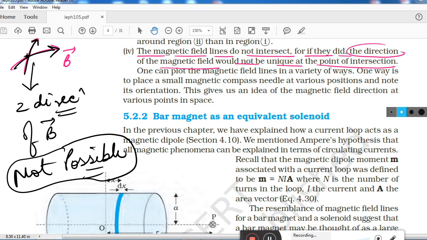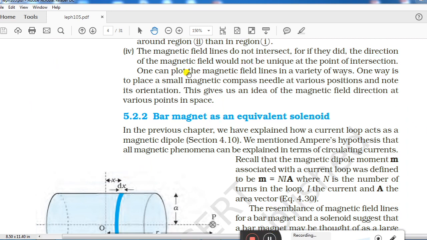Okay, so after this, what do we have here? Let us see once and conclude this video. One can plot the magnetic field lines in a variety of ways. One way is to place a small magnetic compass at various positions and note down its orientation. Okay, they are just telling us about an experiment.